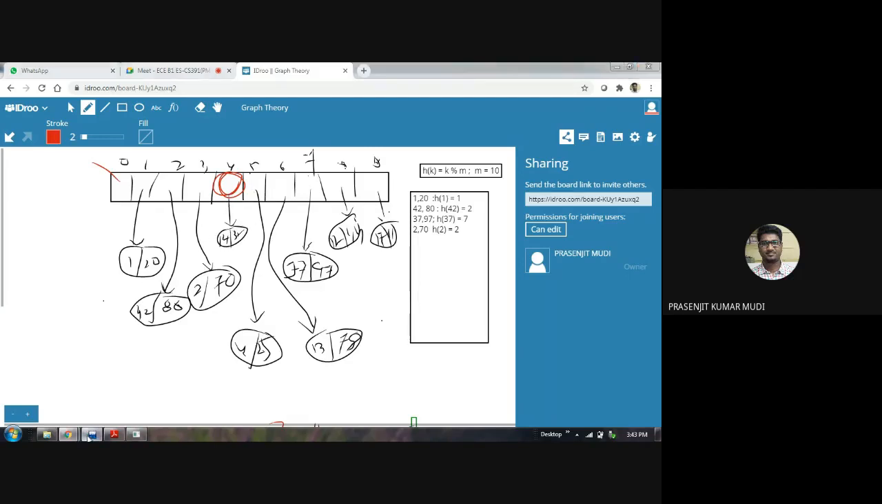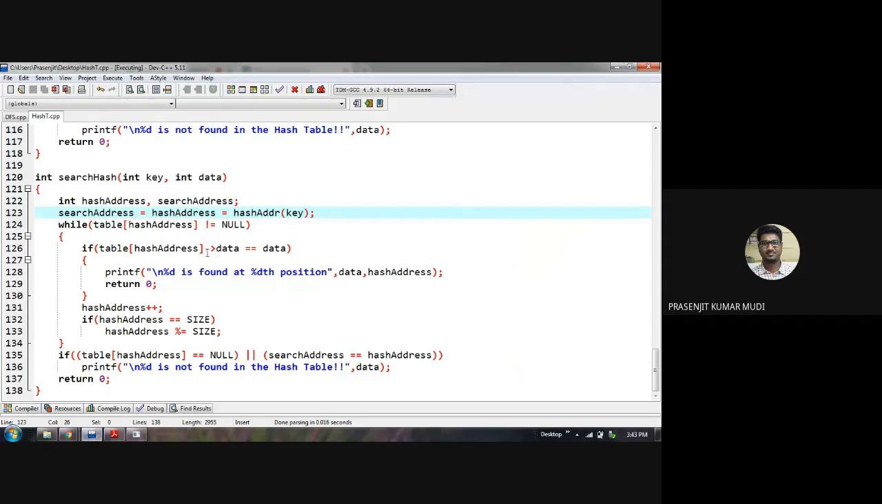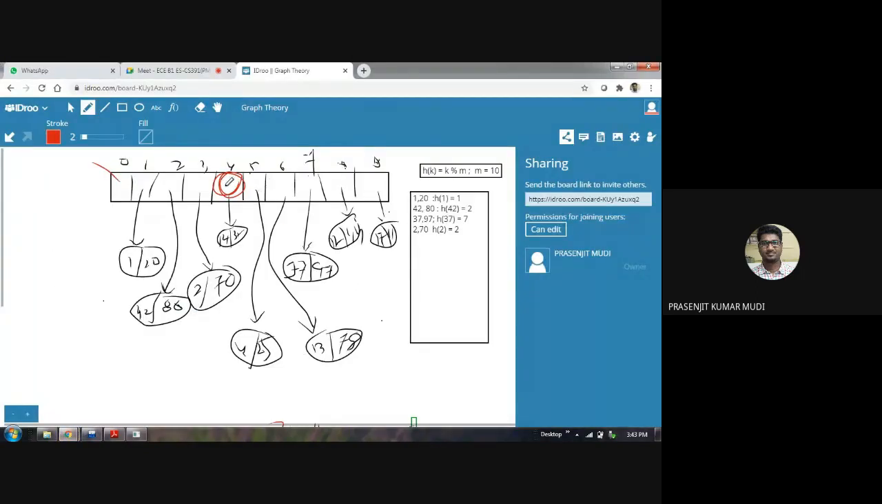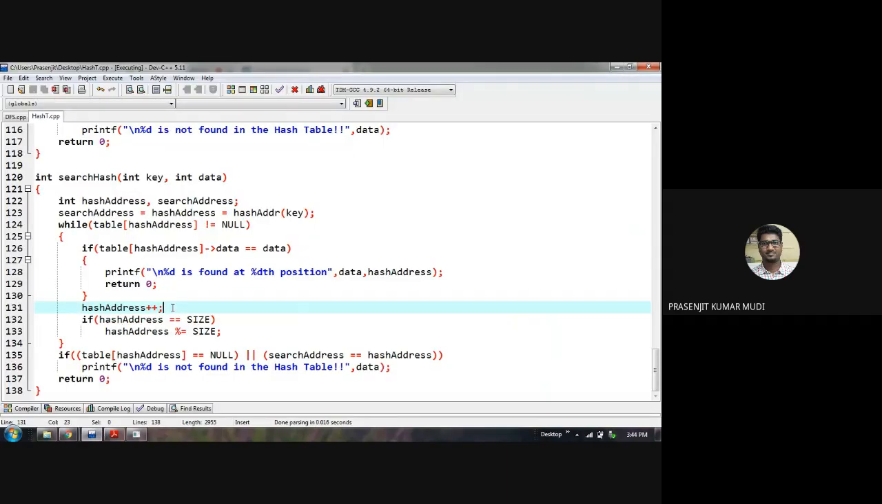That's the idea. If it is not null, then we compare the data present in that location with the data given by the user. If it is matching, the search is successful. Otherwise, we go to the next location, hash address plus plus. So from the 4th location, we move on to the 5th location. If it is engaged and the data is not matched, then we go for the next location. That's why hash address plus plus.